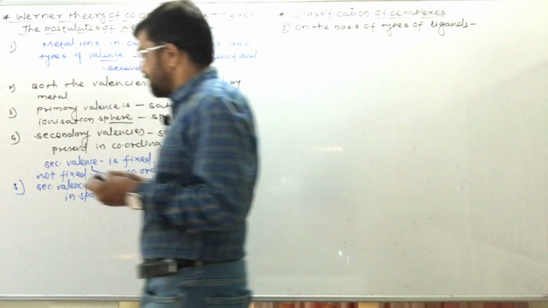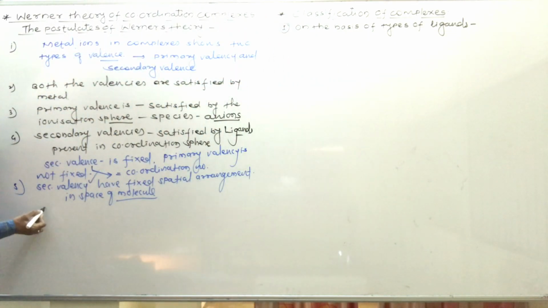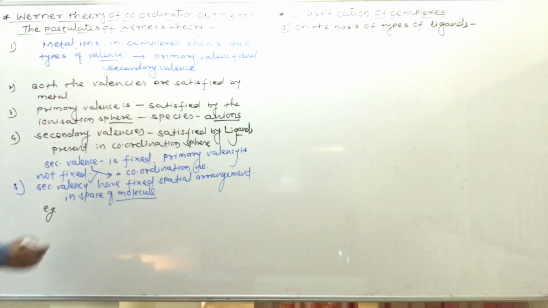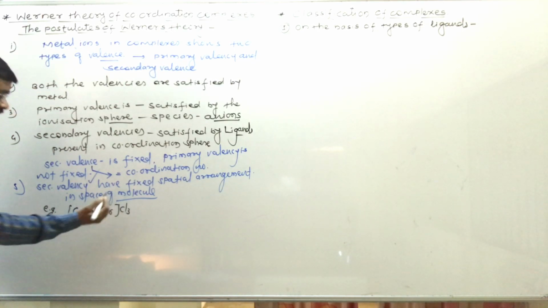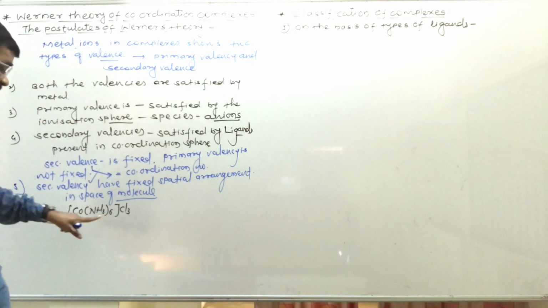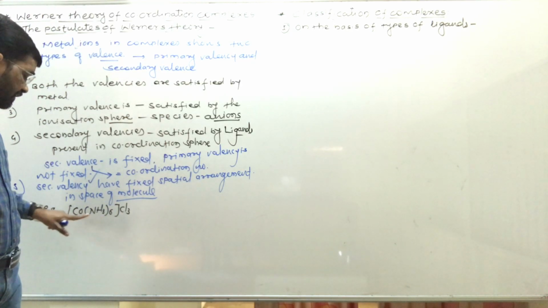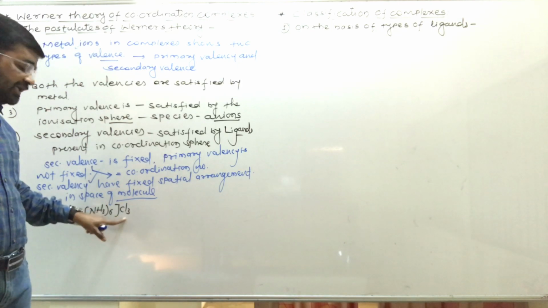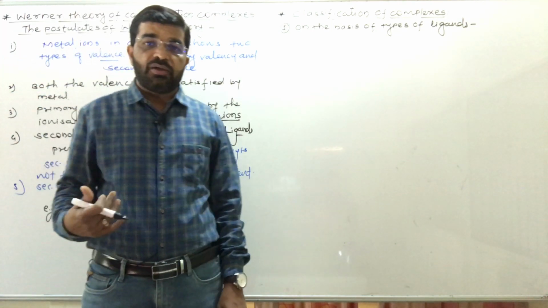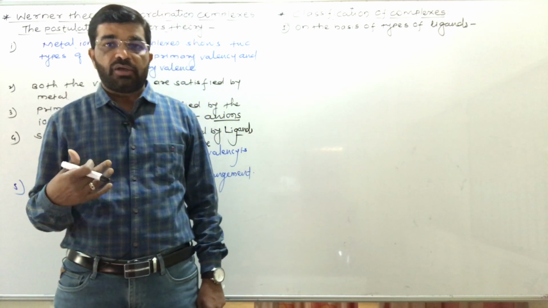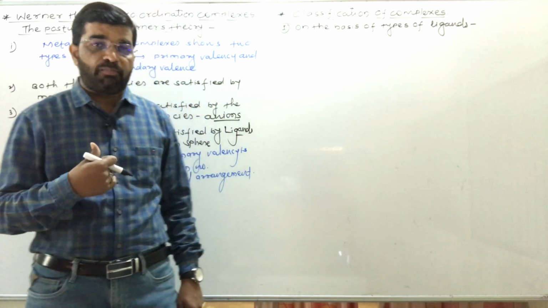See here one example we will take: [Co(NH3)6]Cl3. It is hexaamminecobalt(III) chloride, the name of this compound. After this we are to study the nomenclature of coordination complexes or coordination compounds.